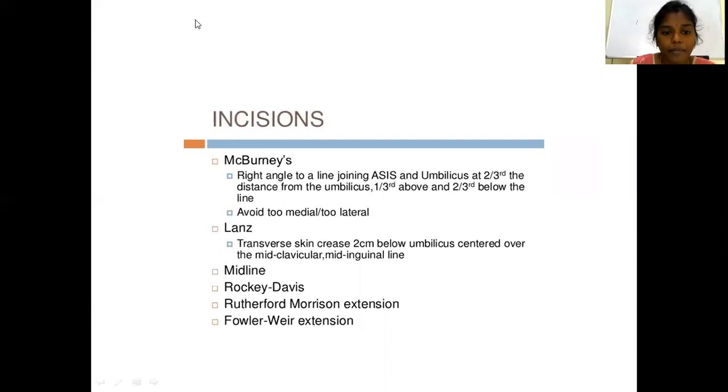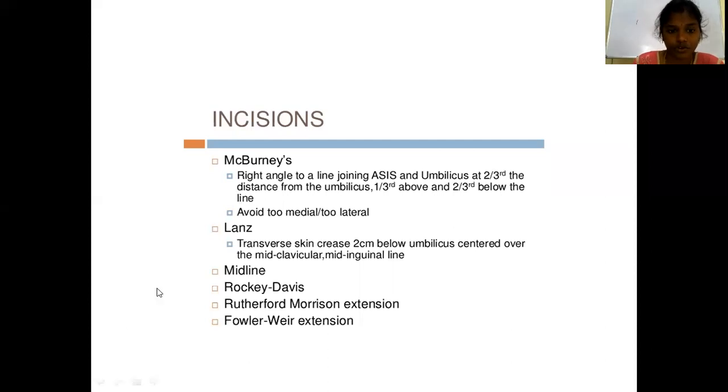So McBurney's incision or gridiron incision, Lance incision, midline incision, Rocky Davis incision, Rutherford Morrison's extension, Flower-Weave's extension. Nothing to worry about these incisions. Just remember McBurney's incision, and you can get all the remaining incisions. McBurney's incision is at a right angle to the line joining the anterior superior iliac spine and umbilicus, at 2/3 distance from the umbilicus, 1/3 above and 2/3 below.